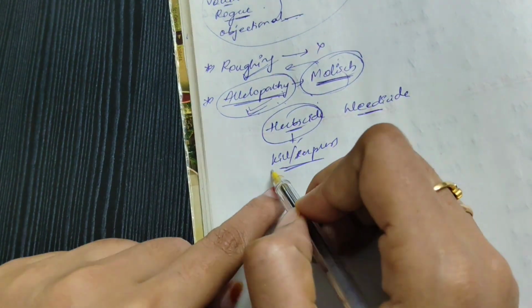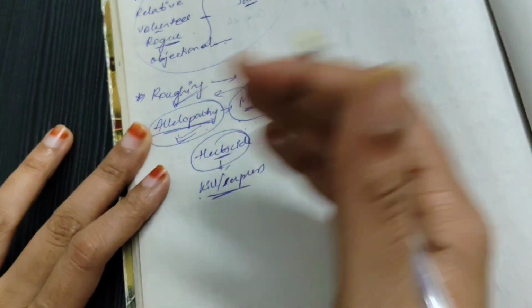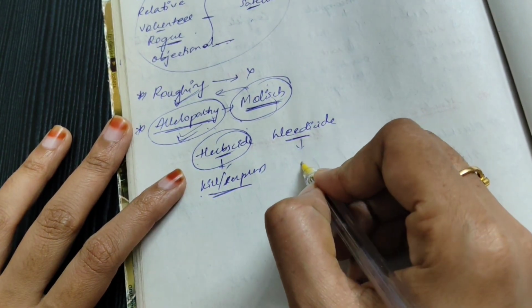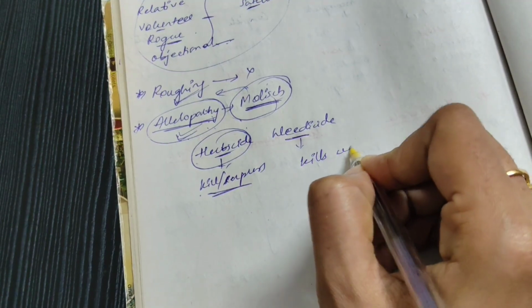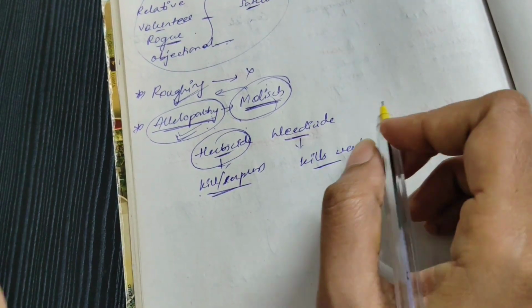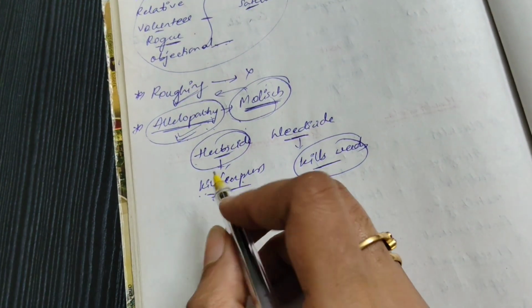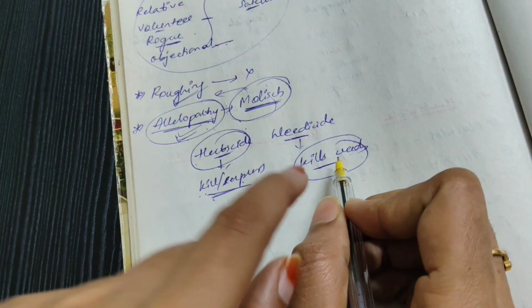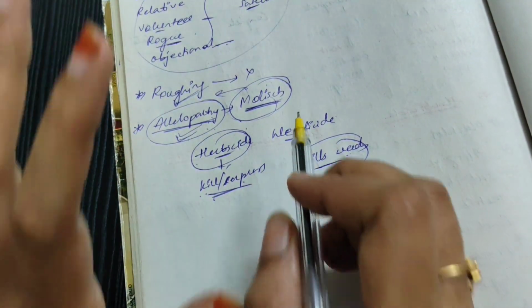Weedicide means it will kill only weeds, not other vegetation. Herbicide kills or suppresses the unwanted vegetation in the entire field, but weedicide kills only weeds.